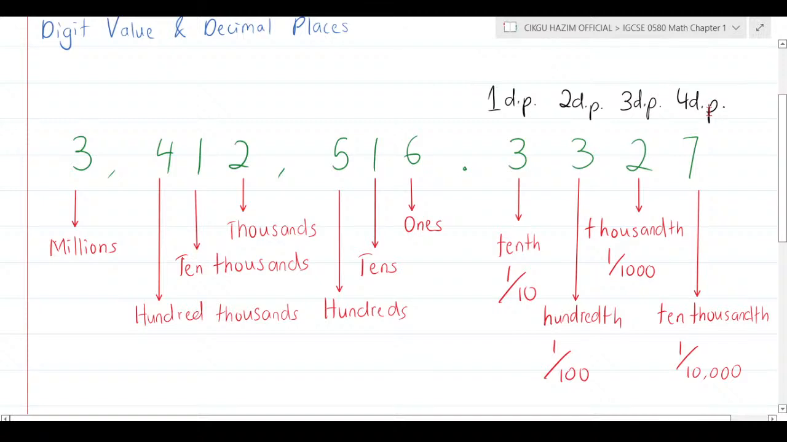And what are their digit values? This we call a tenth. TH behind means 1 over 10 or 1 out of 10. And the next one, hundredth, which is 1 out of 100. This is thousandth, 1 out of thousand, and this is 10,000th, and you can continue and so on here.